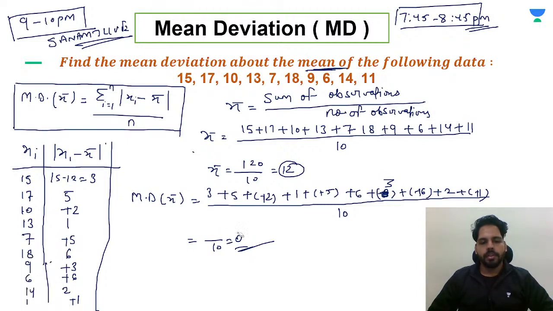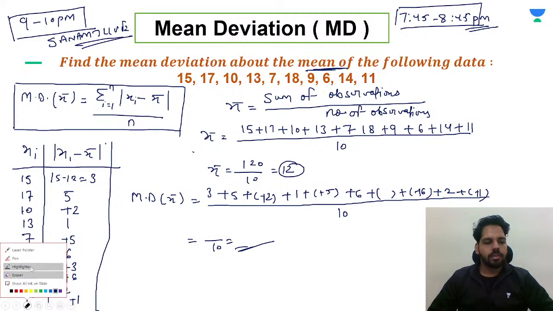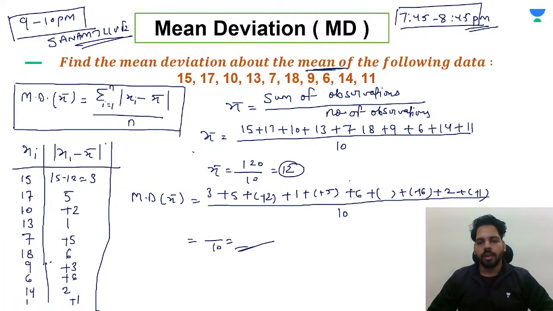Let me do it for you. Here I just forgot to take the modulus. Let me erase all the values which I have written in negative. That will be easy for you to understand.